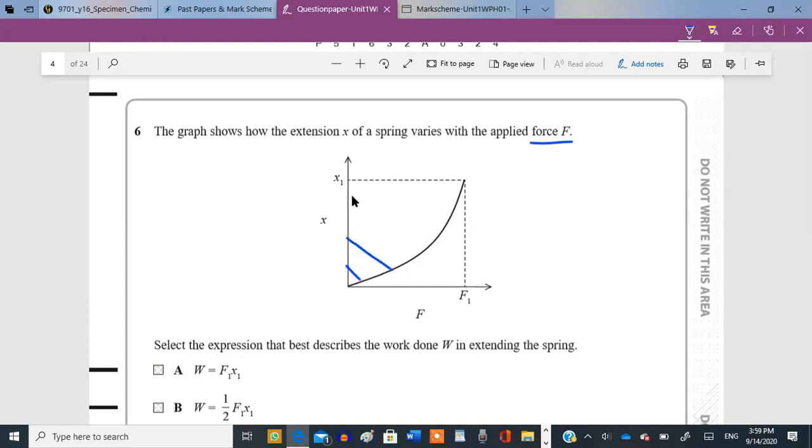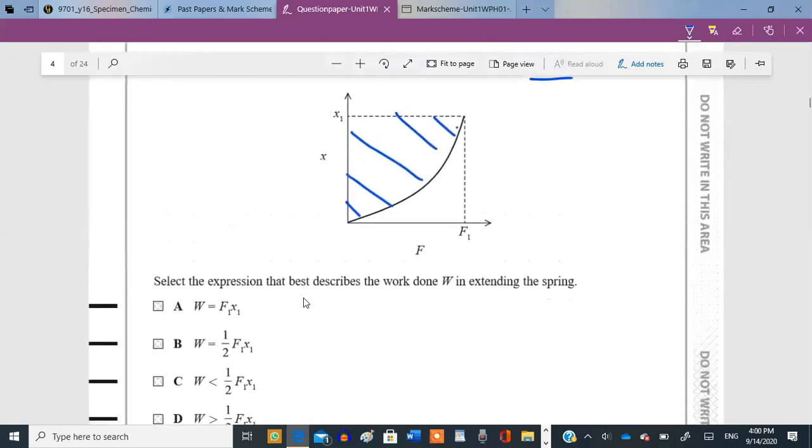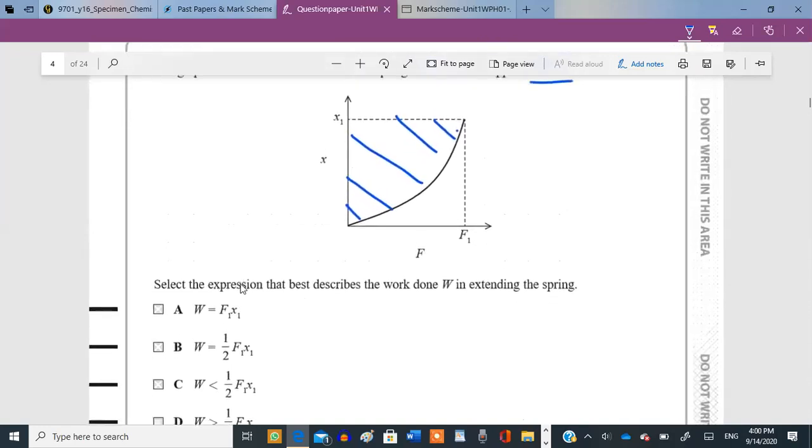Yeah, correct. So you are getting it. This is the work done. So if this is the work done, then how can you calculate the work done? Let's see which expression would give us the work done. Okay, option C or D. It cannot be half. Wait, B. Are you sure?